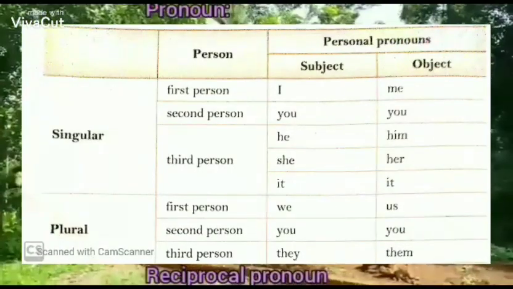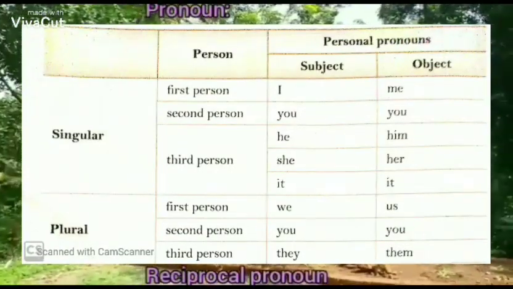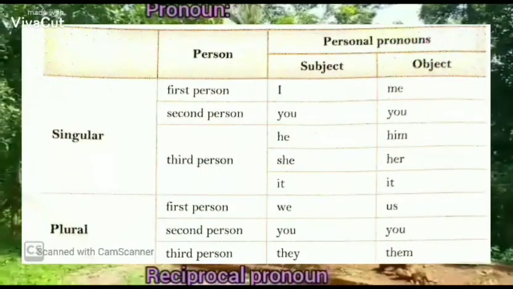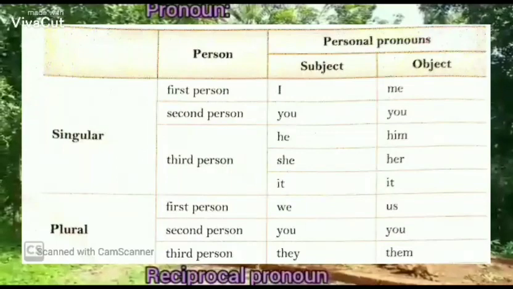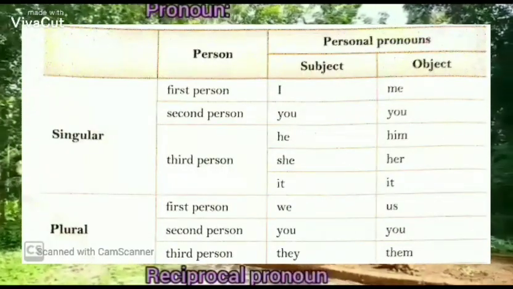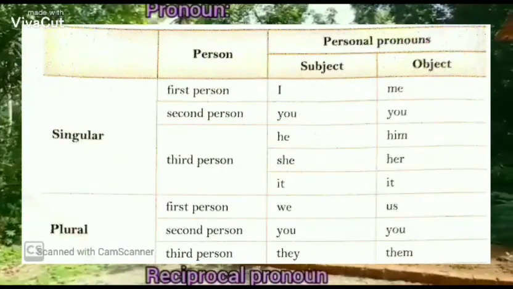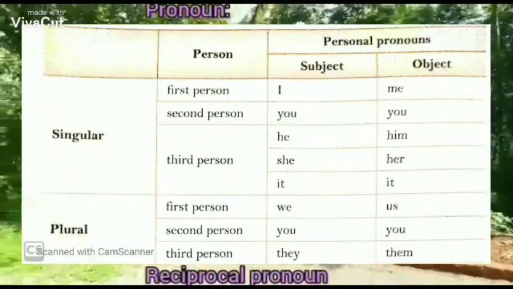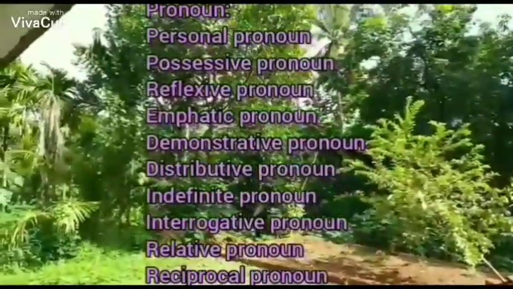And they have subject form also, object form also. That means I will become me, you will become you itself, he will become him, she will become her, it will become it itself, we will become us, you will become you itself, and they will become them. From the chart you can understand this category.